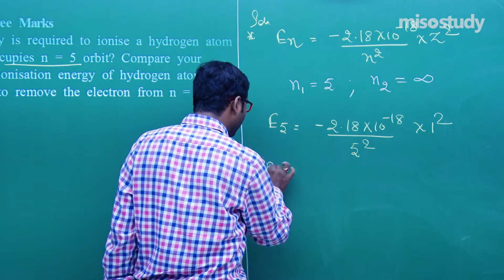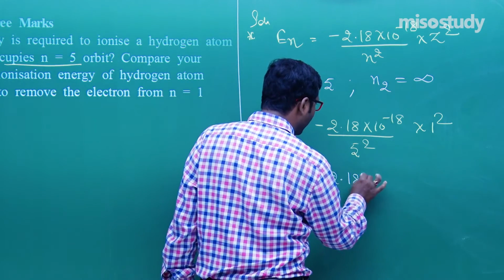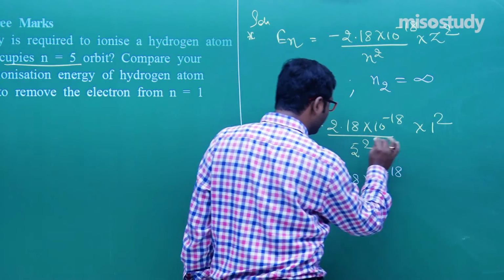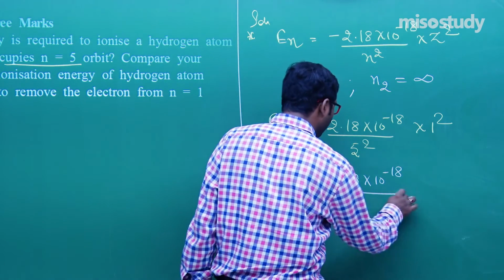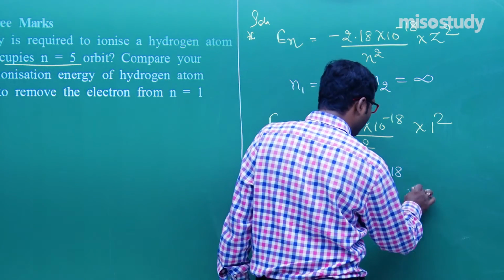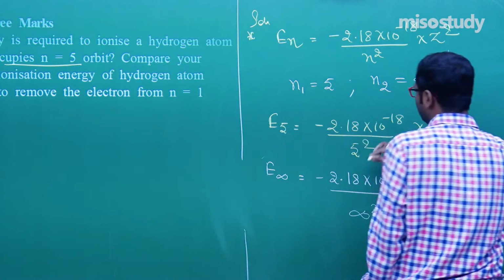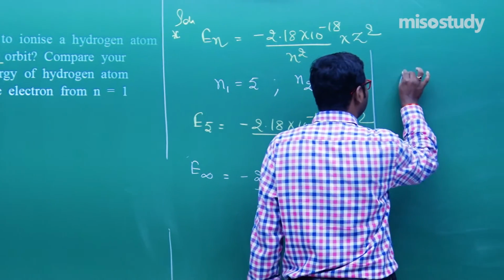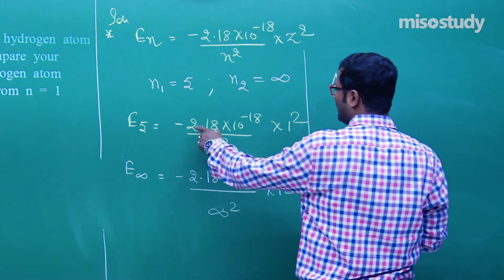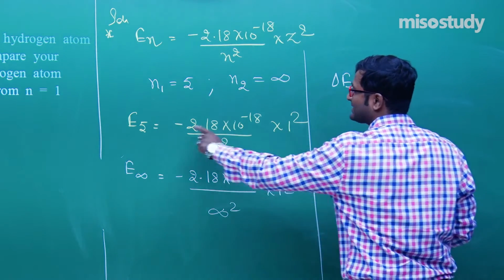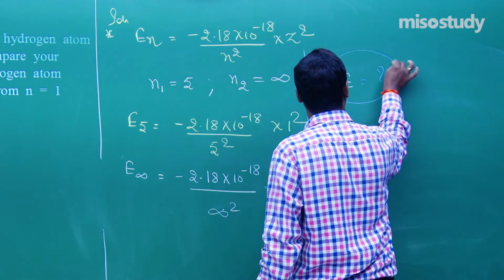Now E infinity, what will happen? That is minus 2.18 into 10 to the power minus 18 upon infinity square. Now if I solve this, that is delta E. If we subtract these two, we get the overall amount of energy.